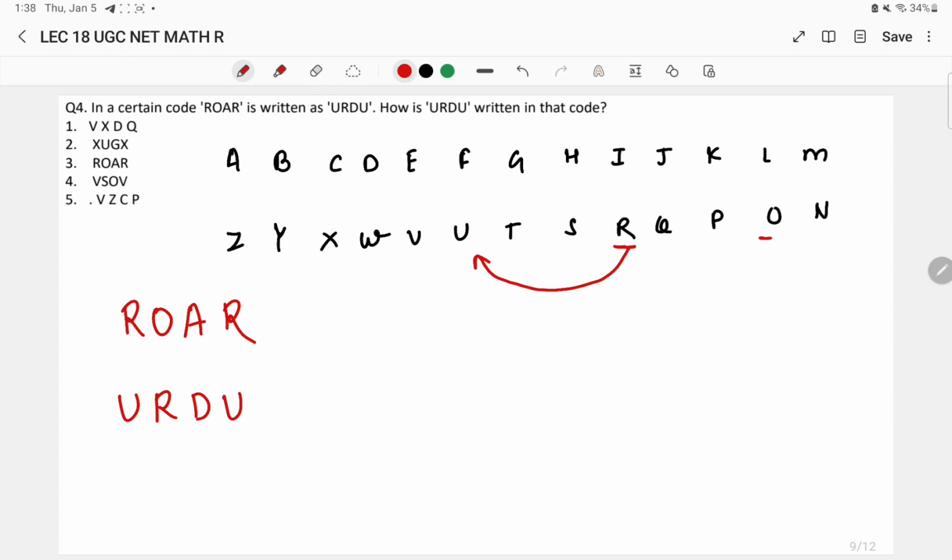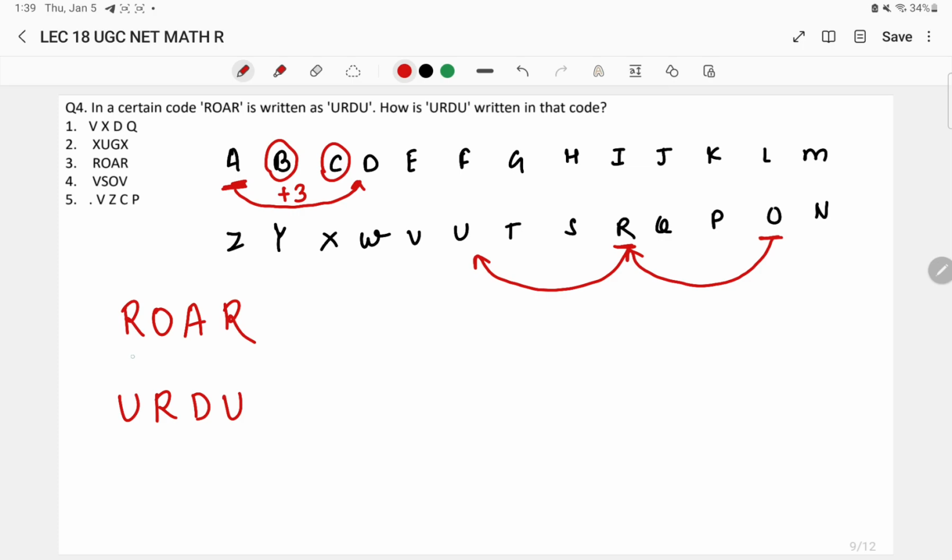Okay, O is coded as R. Okay, A is coded as D, and R is again coded as U. Here we can see clearly they are coding the letter by giving a gap of 2 letters, or adding +3 to it, we can say.